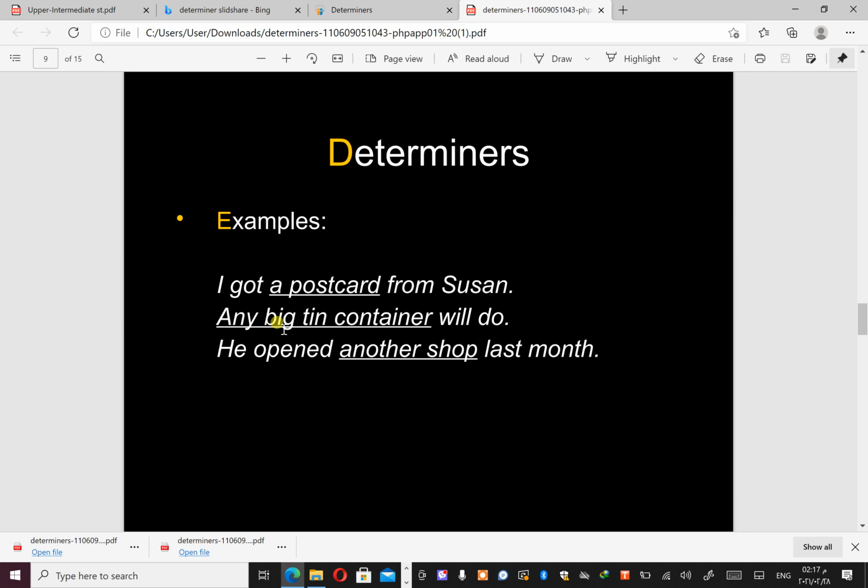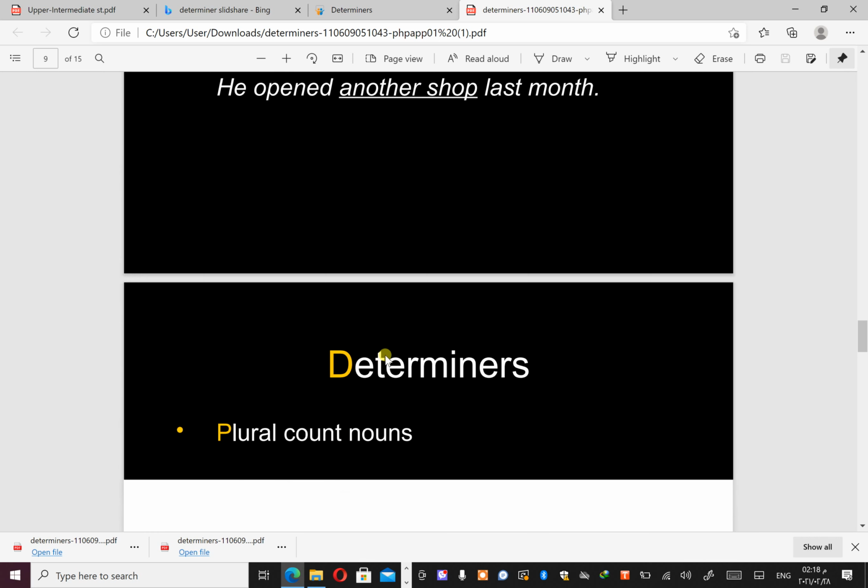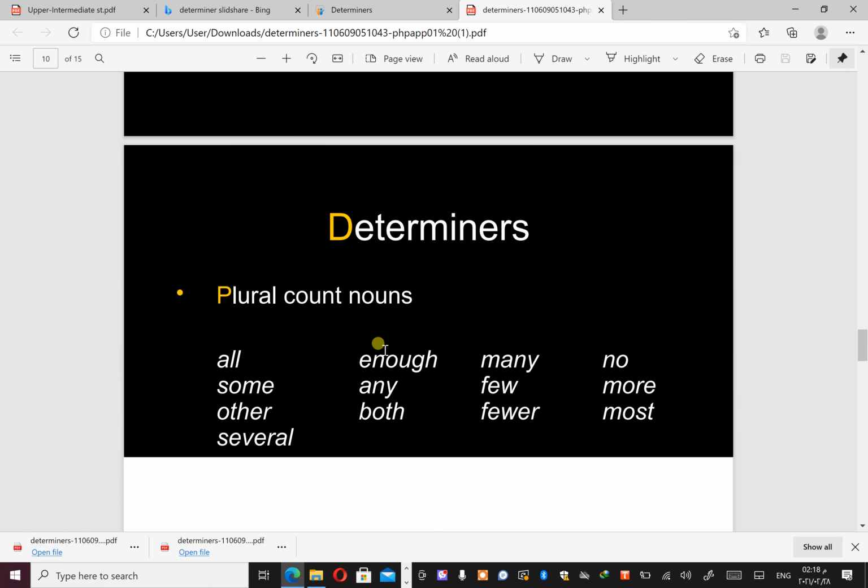Count means countable noun. Any big tin container will do. Container is also used as a singular countable noun, so we can use any. And he opened another shop last month. Shop is also a countable singular noun, so we use this kind of determiner.